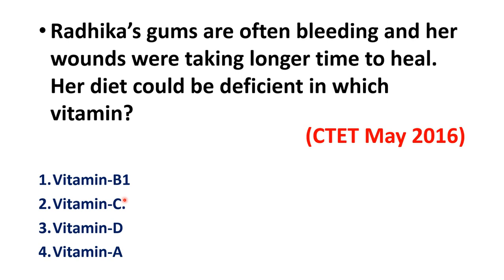The bleeding will take place in gums and it will take a longer time to heal. Deficiency of vitamin C leads to these symptoms. This question appeared in CTET May 2016.